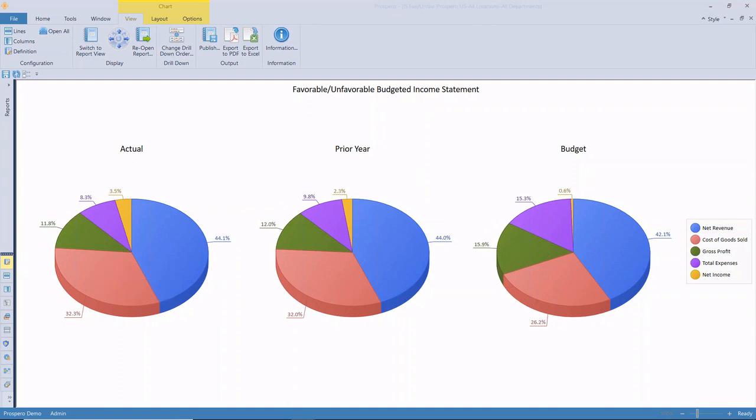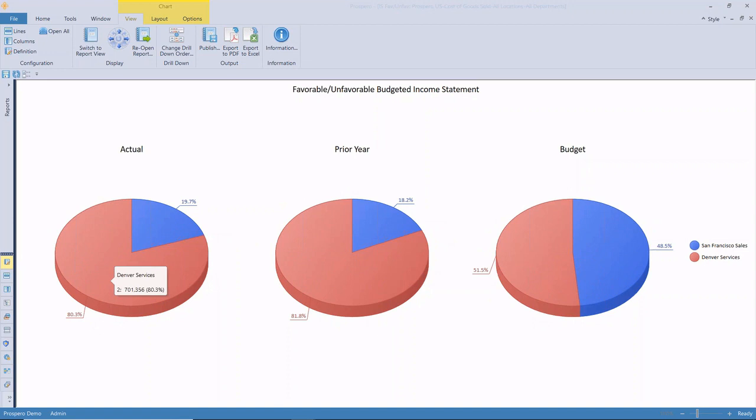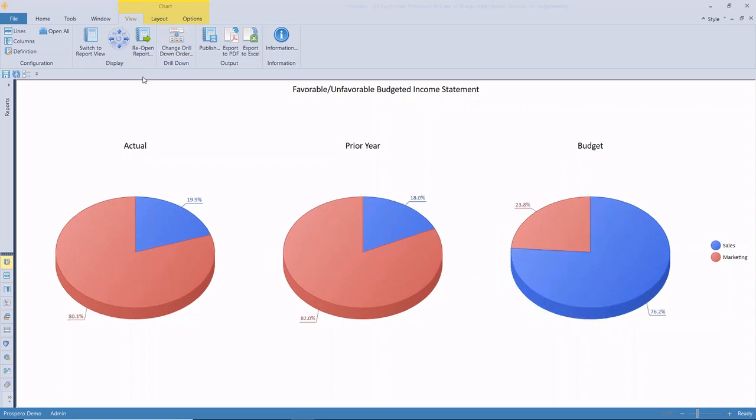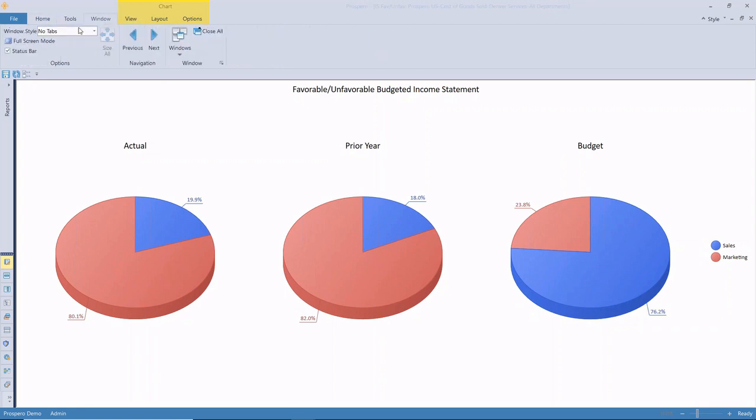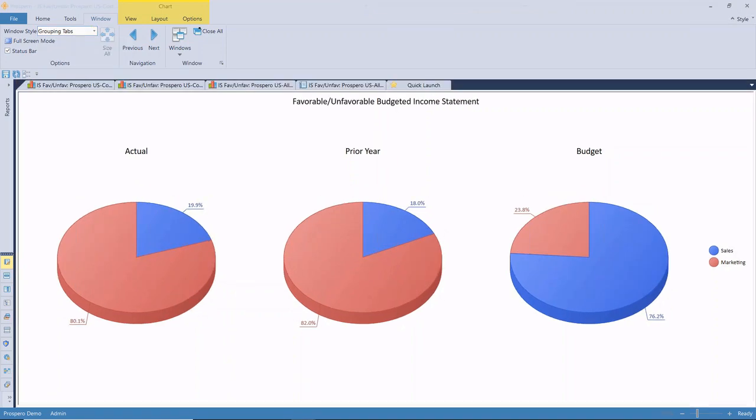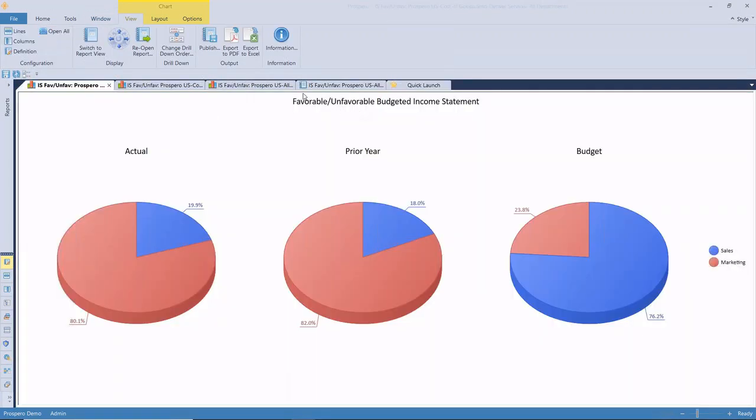So if I've got 32.3% in the San Francisco region, then it's going to drill down, and we can further drill down. So by doing that, it allows me to change the options any way that I would like. Okay, so I can make it so that it's going to work for me perfectly. I'm going to close those graphs now.